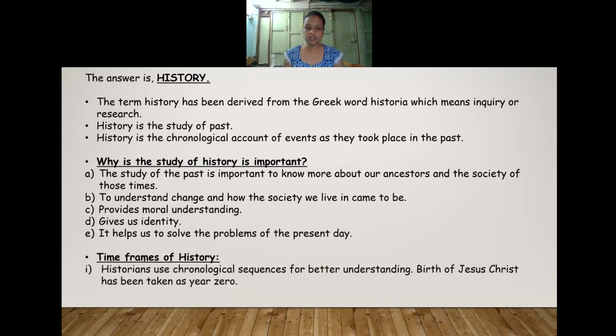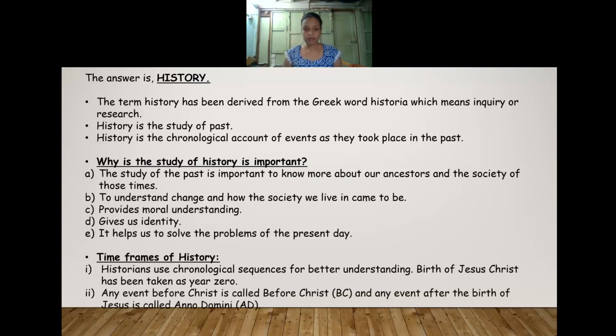Historians use chronological sequence for better understanding. The birth of Jesus Christ has been taken as the year zero. From zero, after the birth of Jesus Christ, whatever events took place are added, like 1 year, 2 years, 3 years, 100 years, 200 years, 2000 years, 5000 years. In this way, they go on calculating the events that took place in history after the birth of Jesus Christ.